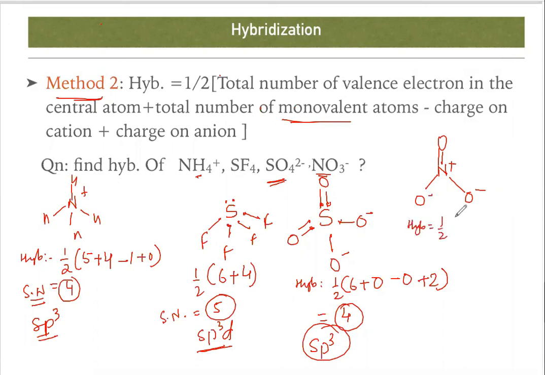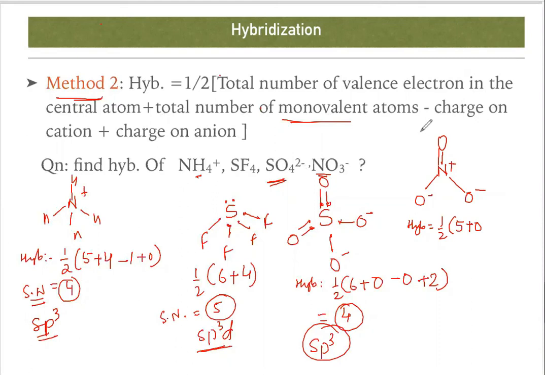Hybridization is 1 by 2. Valence electron is 5. Is there any monovalent atom? No. That means plus 0. The total number of monovalent atoms is 0, minus charge on cation. What is the meaning of charge on cation? You can think of this as the whole radical charge. Is it positive or negative?